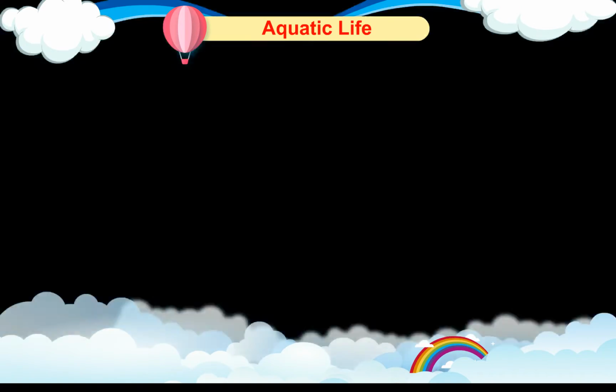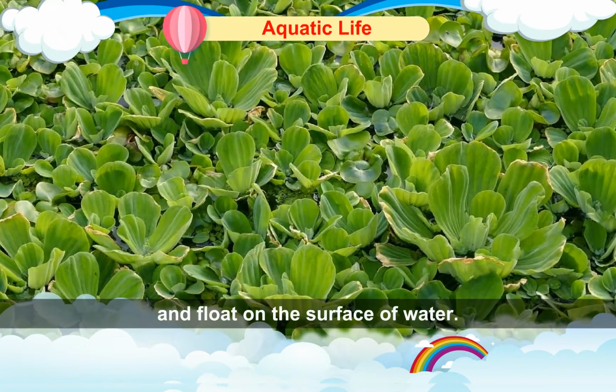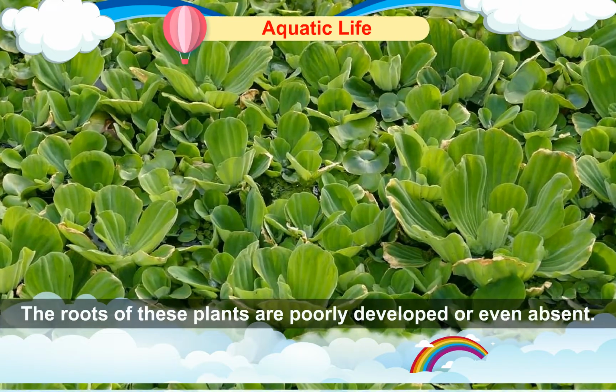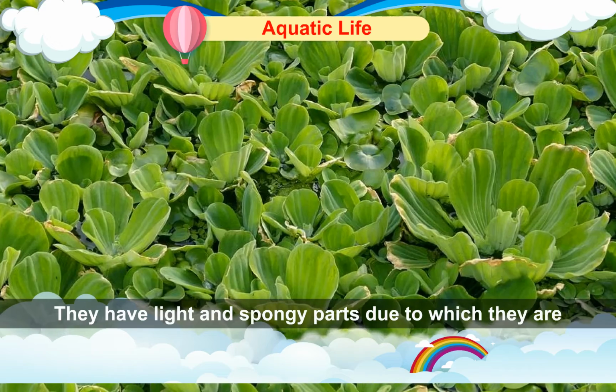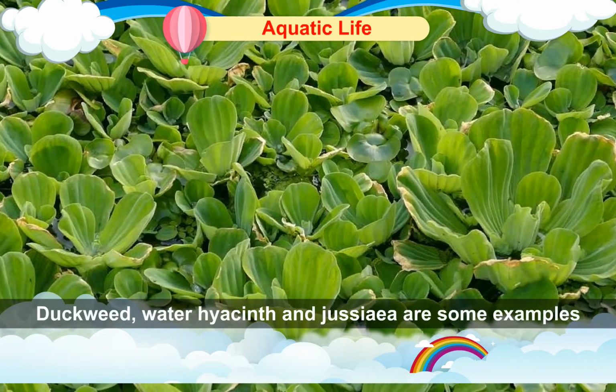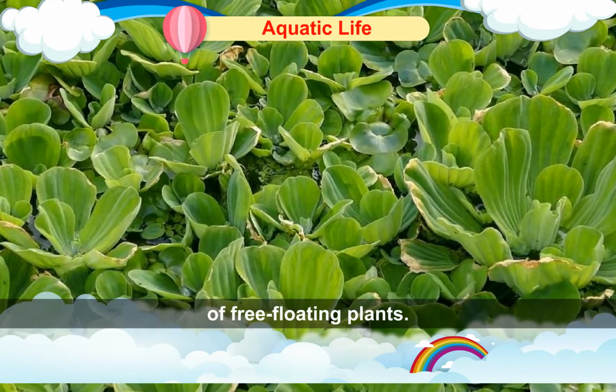Free-floating plants. Free-floating plants are the plants that are not fixed to the soil and float on the surface of water. The roots of the plants are poorly developed or even absent. They have light and spongy parts due to which they are able to float. Duckweed, water hyacinth, and jassia are some examples of free-floating plants.